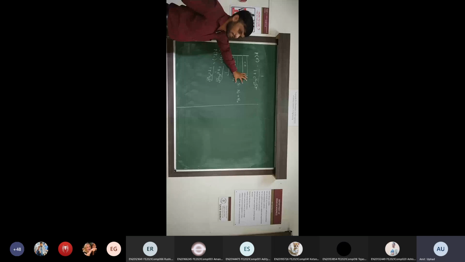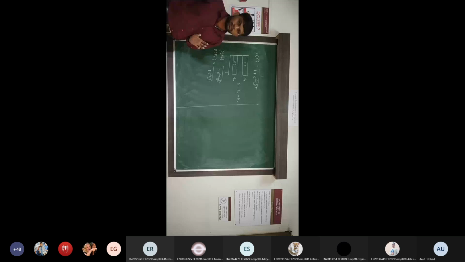Is it clear what I am writing? There is one semiconductor material which contains a valence band and conduction band. The valence band contains number of electrons Nv. The conduction band contains number of electrons Nc, and the total number of electrons is capital N, which is the addition of Nv and Nc. Is it clear? Okay, so the probability of finding the electron in any particular energy level EV.